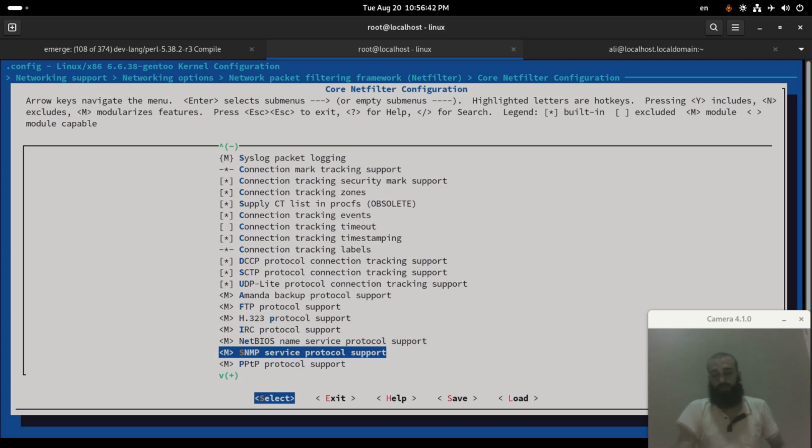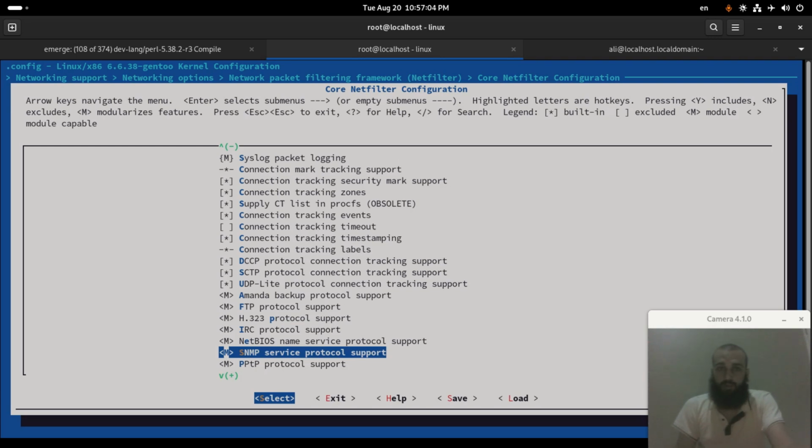Alright, so I cannot find the option I'm looking for, so I only have the option of ignoring this. For you, you shouldn't. Some of the options that the installation may complain about, you need to look for them one by one, enable them one by one, and then install Firewalld.